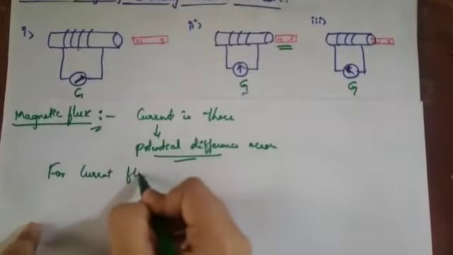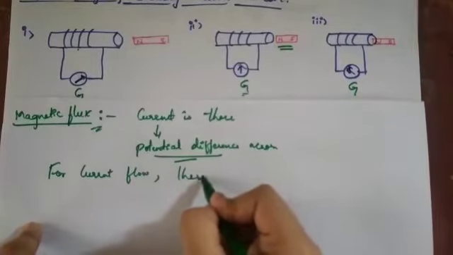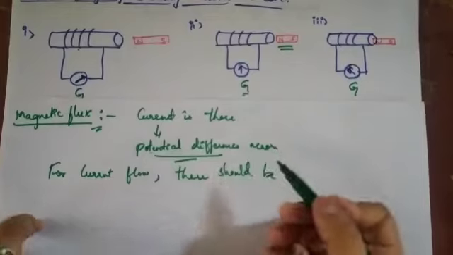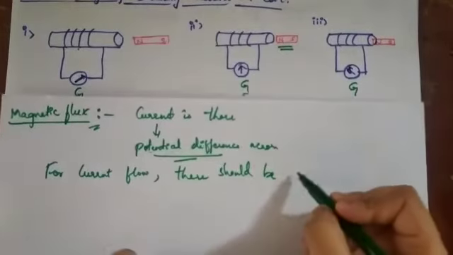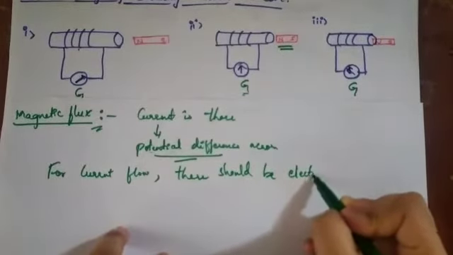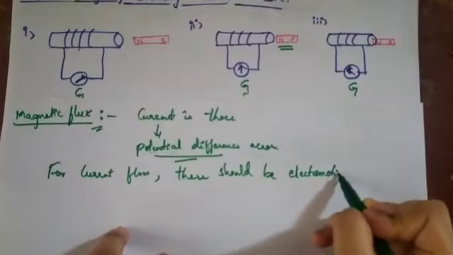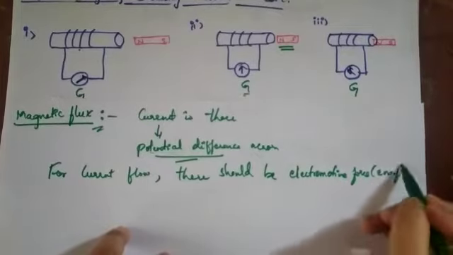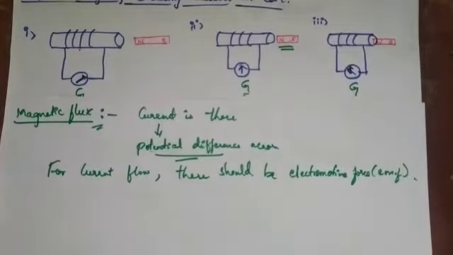So for the current to flow, I can write this potential difference across the circuit as an electromotive force, or EMF, which should be induced in the circuit because of the change in the magnetic flux.